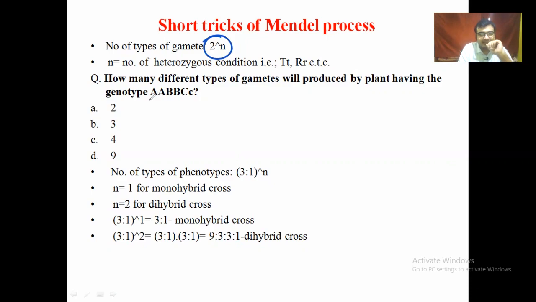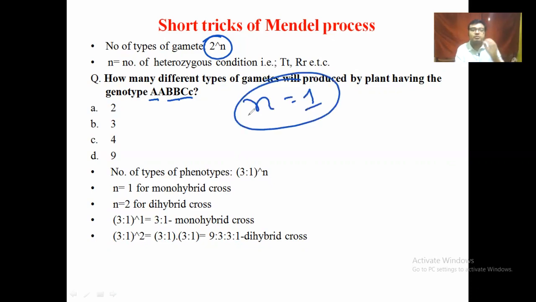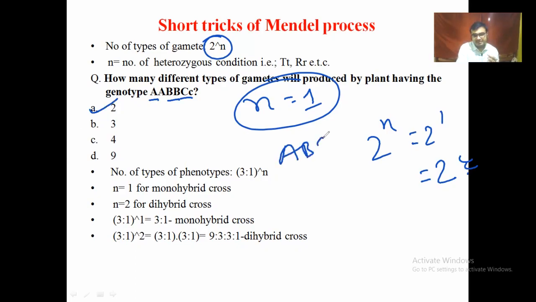In this case, AA is homozygous, BB is also homozygous, CC is heterozygous. That means the n number is 1, because homozygous is 2 and heterozygous is 1. So we can write n equals 1. Then we put the formula 2 to the power n, that means 2 to the power 1, which is 2. That means in this case we find 2 types of gametes, and the correct answer is A, that is capital A B C, capital A B small c.